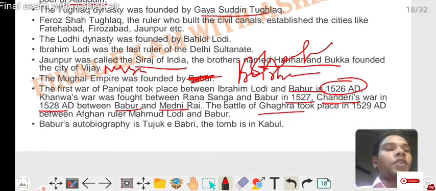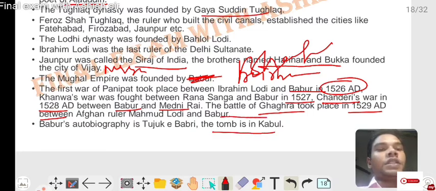The Battle of Ghagra took place in 1529 AD between the Afghan rulers and Babur. Babur's autobiography is Tuzuk-i-Babari. The tomb of Babur is in Kabul.